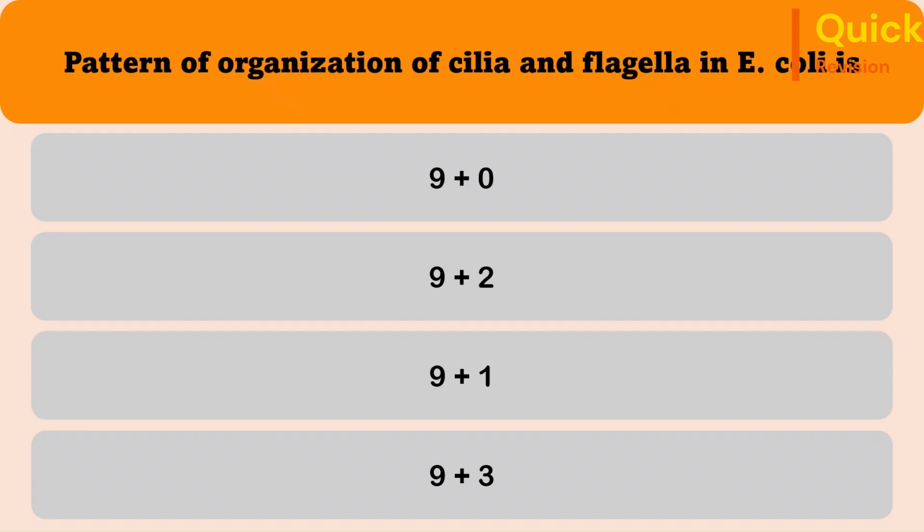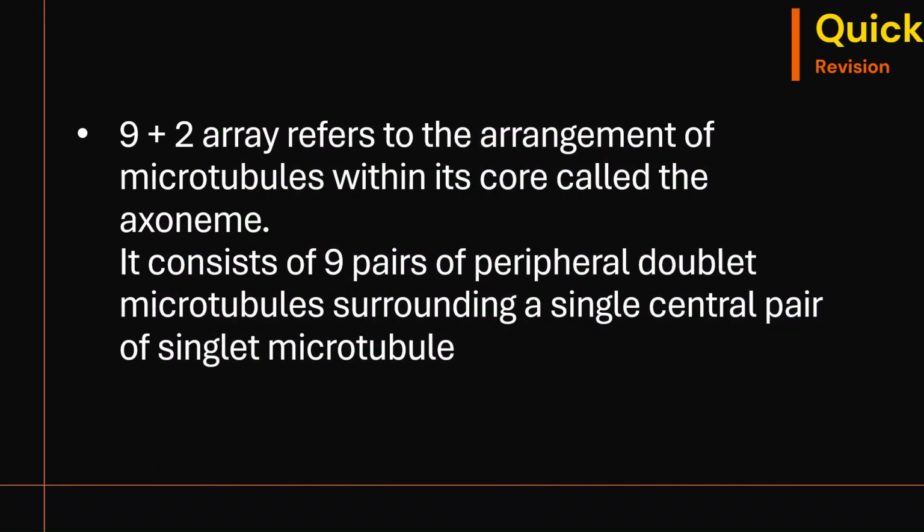26th question. Pattern of organization of cilia and flagella in E. coli is 9 plus 0 array, 9 plus 2 array, 9 plus 1 array, 9 plus 3 array. The correct answer is 9 plus 2 array. 9 plus 2 array refers to the arrangement of microtubules within its core called axoneme. The axoneme consists of 9 pairs of peripheral doublet microtubules surrounding a single central pair of singlet microtubules. So that is 9 plus 2 array.